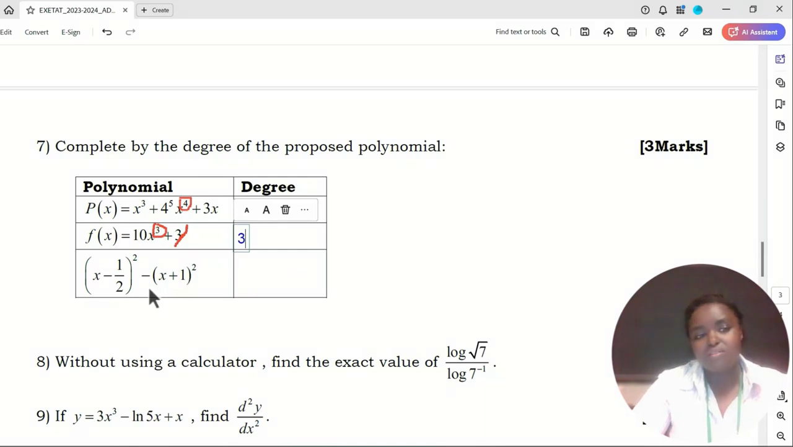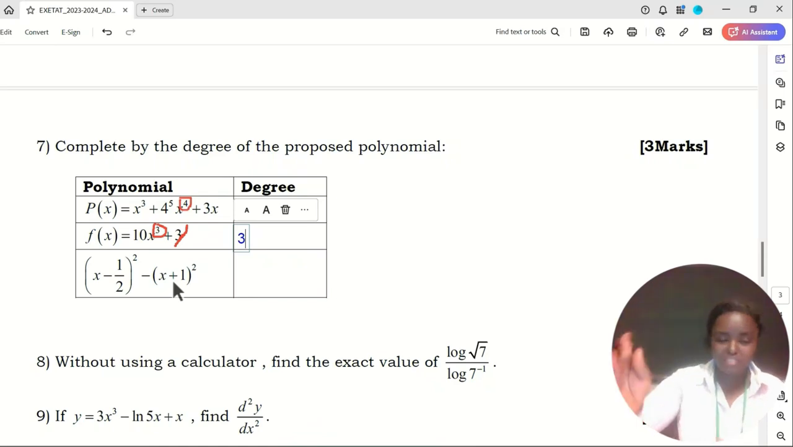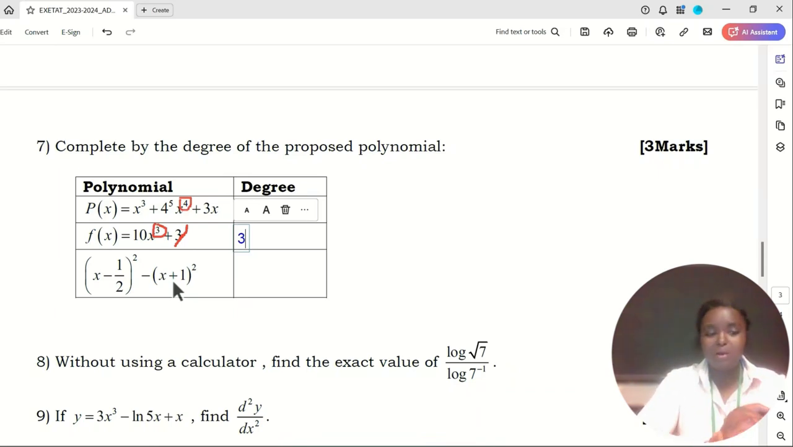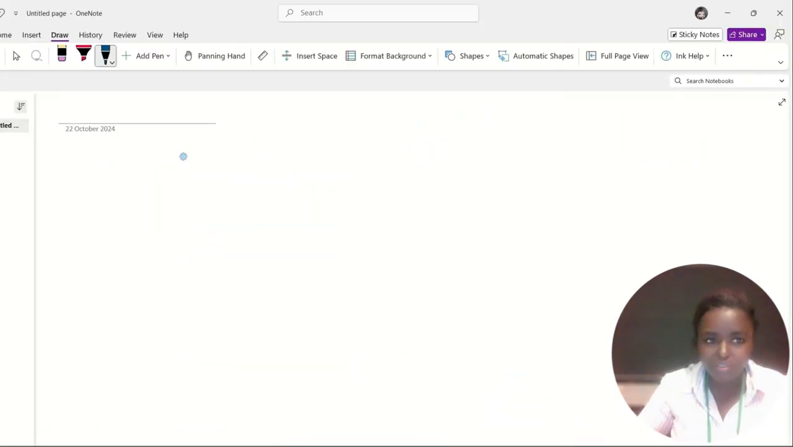Then the next polynomial, for this kind of polynomial, you will need to expand it. You need to expand the polynomial, remove these parentheses, and simplify the terms that need to be simplified. Then you look at the highest power that remains in the x terms. So let's go ahead and expand this. We have (x minus 1 over 2) power 2 minus (x plus 1) power 2. So let's expand it.